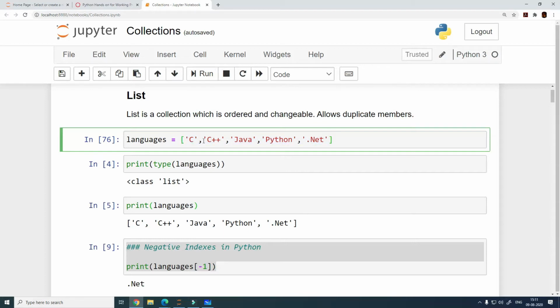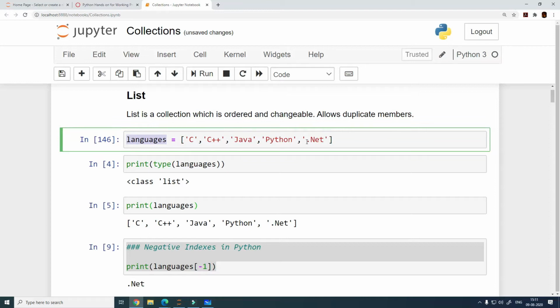So how do you define a list? We have seen this briefly earlier. A list is a collection of items, and if you enclose the collection of items inside square brackets, then it becomes a list by default. And this is what is happening here. When we execute this line of code, a list with the name languages will get created.